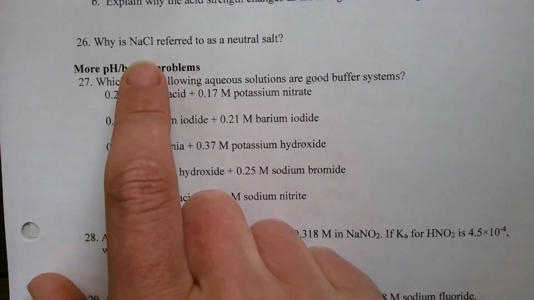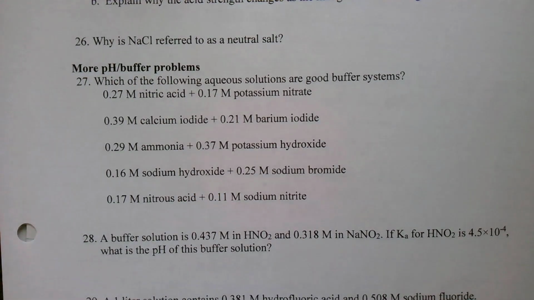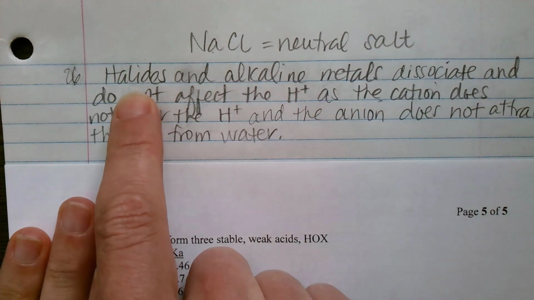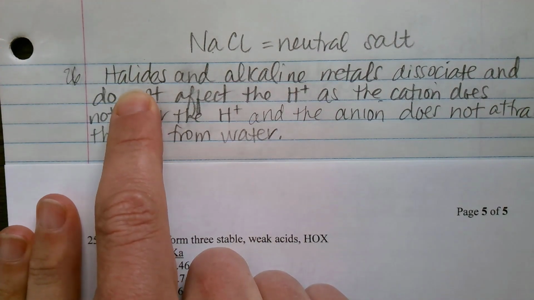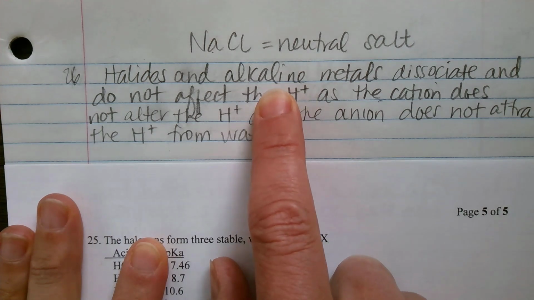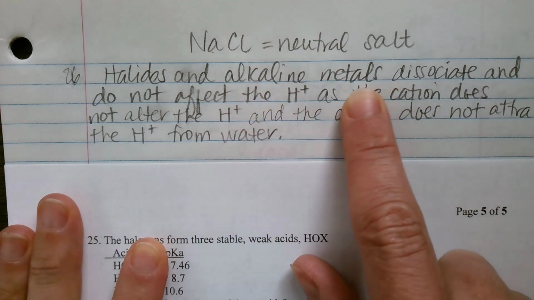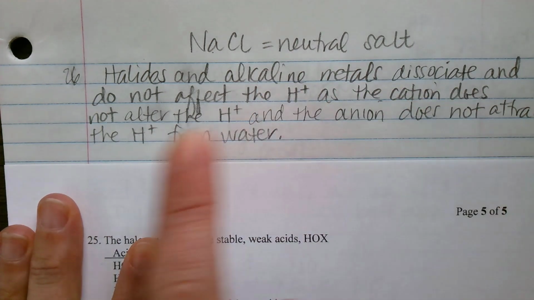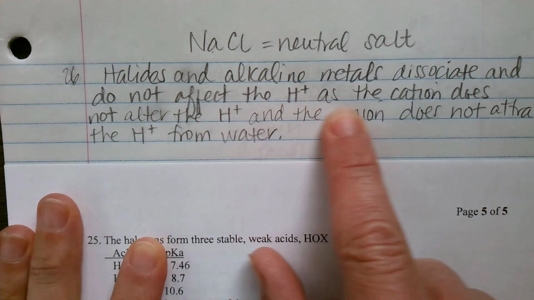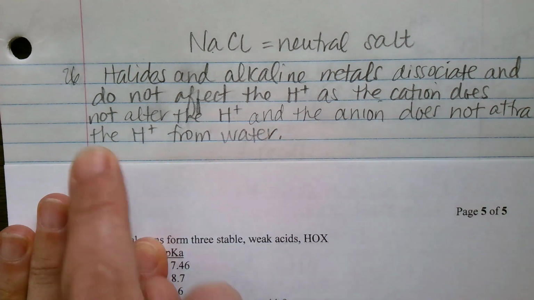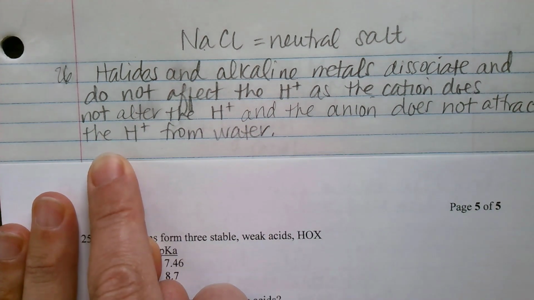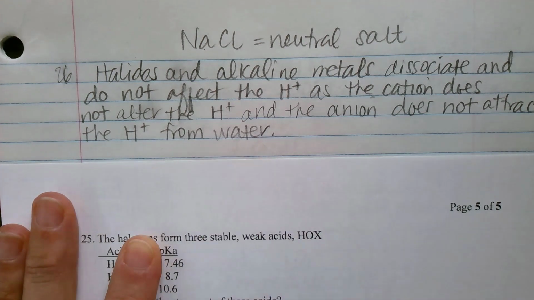All right, why is sodium chloride referred to as a neutral salt? Well, halides such as chloride, bromide, and fluoride, and the alkali metals lithium, sodium, and potassium, dissociate and do not affect the hydrogen ion concentration, because the cation does not alter the H+, and the anion does not attract the H+ from water.